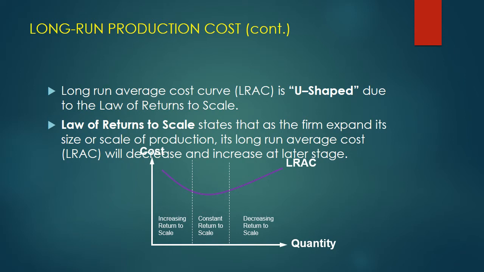Afterwards, there are constant returns to scale. So our long run average cost curve does not rise, but it remains in between, and then we have decreasing returns to scale in the third stage because diseconomies are more than the economies, and therefore the costs will start rising.